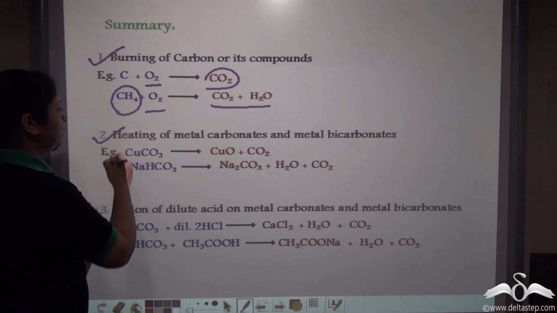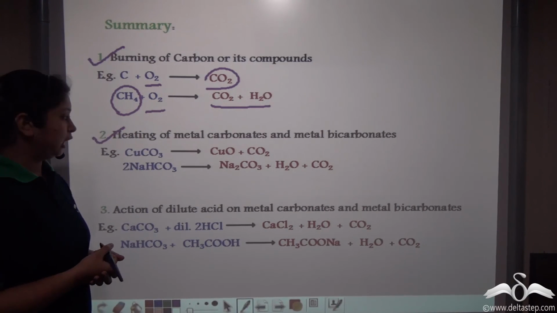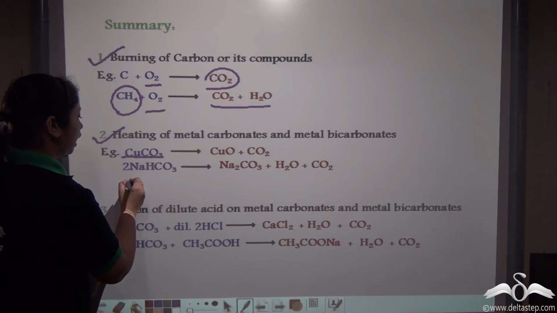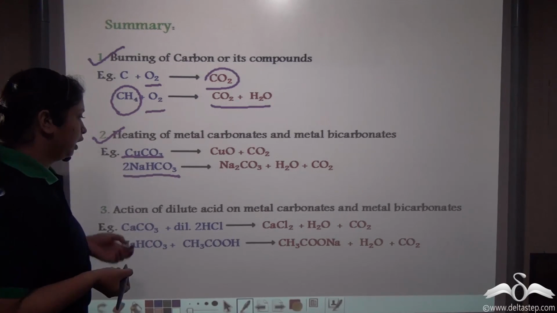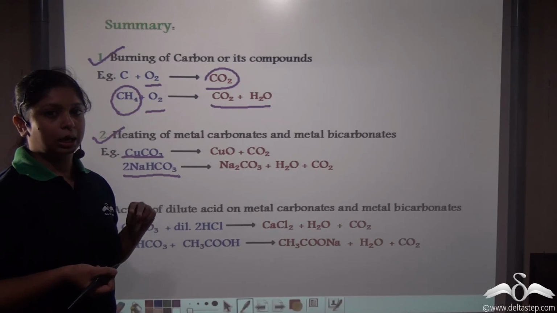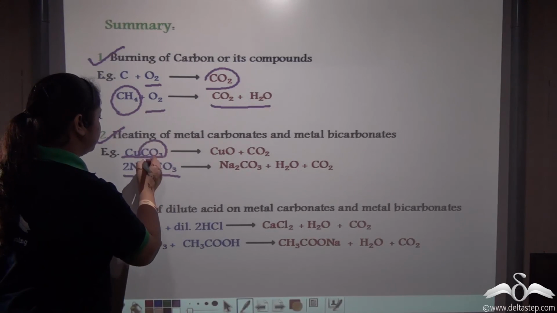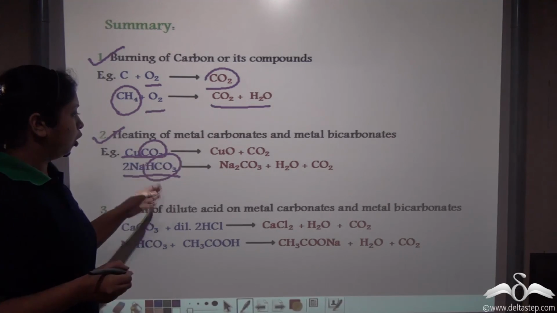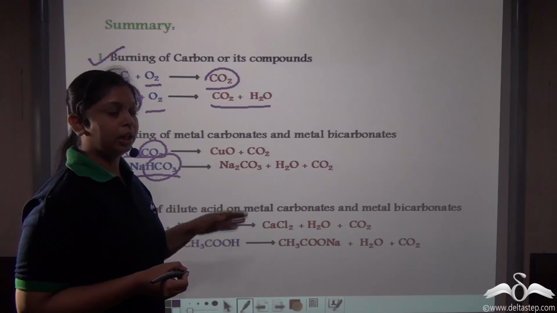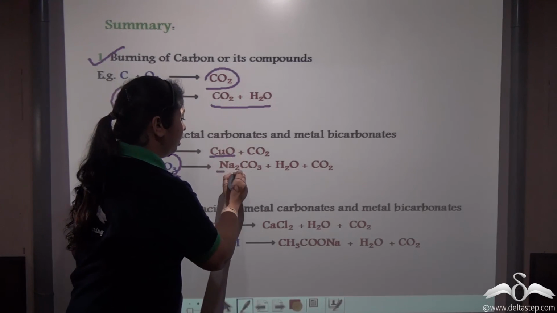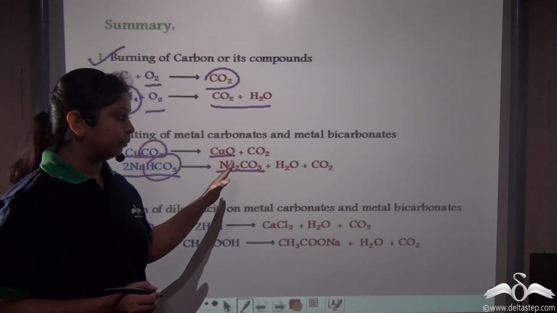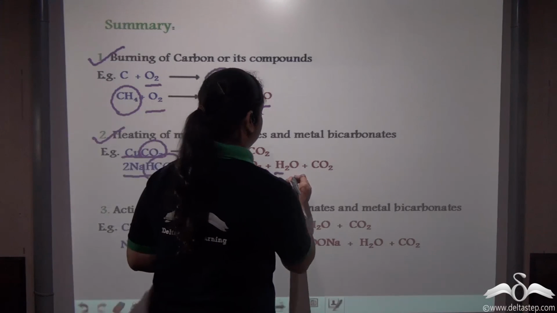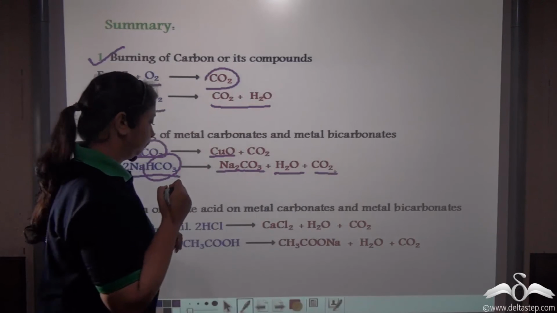Secondly, we can heat metal carbonates and metal bicarbonates, like here potassium carbonate and potassium bicarbonate. We have seen the difference between a carbonate and a bicarbonate also. So on heating you get the corresponding either metal oxide, or if a bicarbonate, then a metal carbonate is evolved along with water and carbon dioxide.